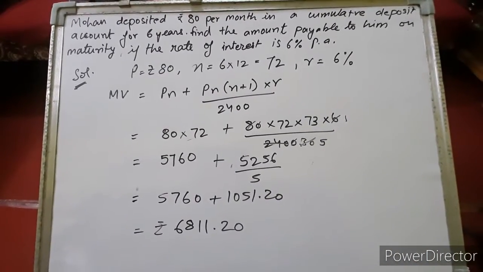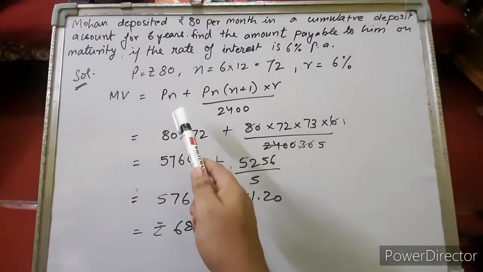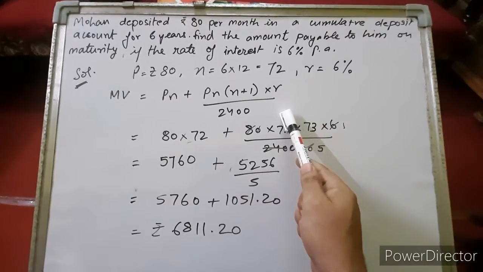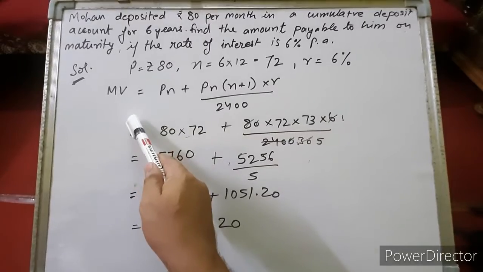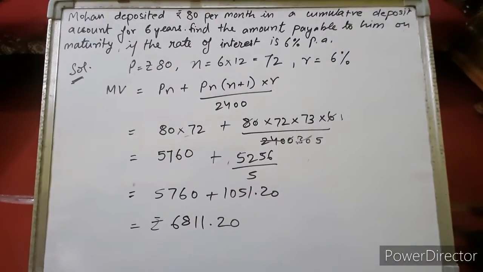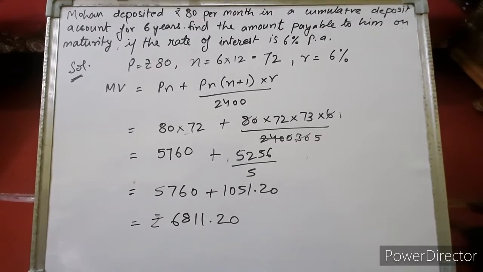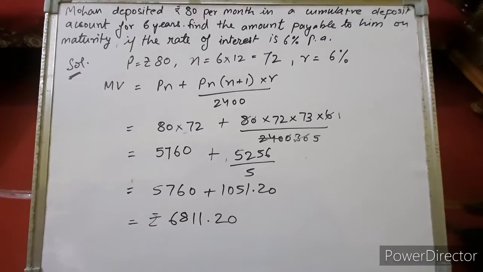Children, what is the formula for maturity value that we have discussed? Amount deposited plus interest. Amount deposited is nP and the interest formula is Pn (n plus 1) into R upon 2400. So adding the amount deposited plus interest will give the maturity value which will be received by Mohan after 6 years. Now let's substitute the values of P, n and R to calculate the maturity value.